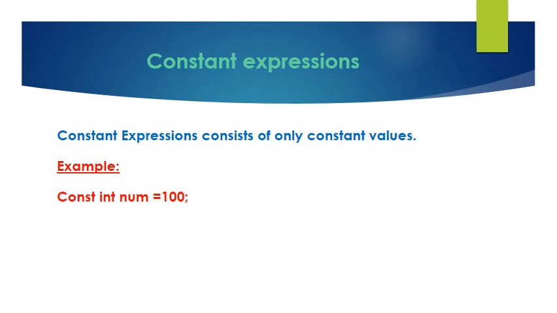First, constant expressions. Constant expressions consist of only constant values. So, a constant value is one that does not change. For example, const int num = 100. So, this is a constant expression.